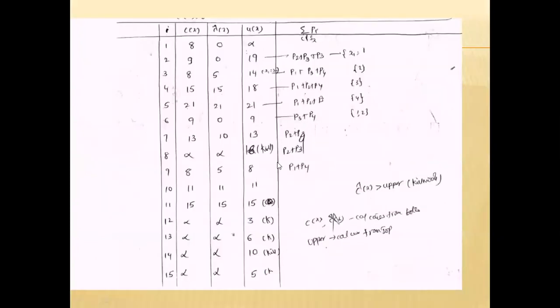Already here we are calculating U of X. The first one means no job is executed, so infinity. The next one, 2, means the penalty of the second, third, fourth jobs, that equals 19. 3 means the penalty of the first, second, fourth is 4. Next, 4. Totally, these values represent the upper bound. The upper bound means a subset of the jobs is completed within the deadline.